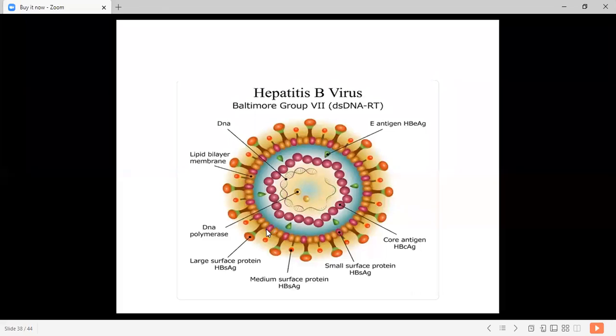HBcAg, that is hepatitis B core antigen, and a longer polypeptide transcript with a pre-core and core region. This is the pre-core region, and this is the core region.